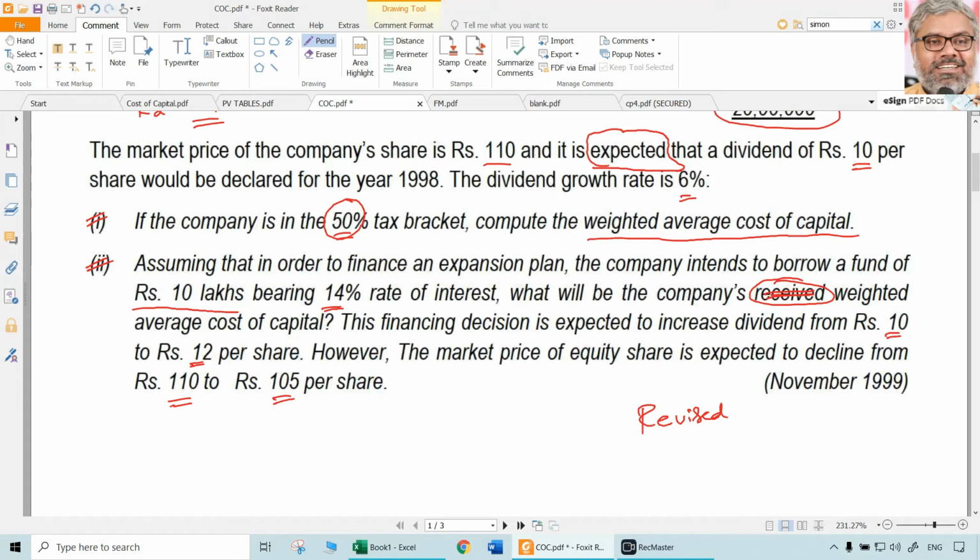So we have to be very careful. Marginal cost of capital is only the cost of capital related to the fresh source of finance. That is not what is asked here. Marginal cost of capital is different. Revised weighted average cost of capital is different. In this case, what is asked? Revised weighted average cost of capital is asked, means including the new source of finance also, we have to recalculate the weighted average cost of capital.